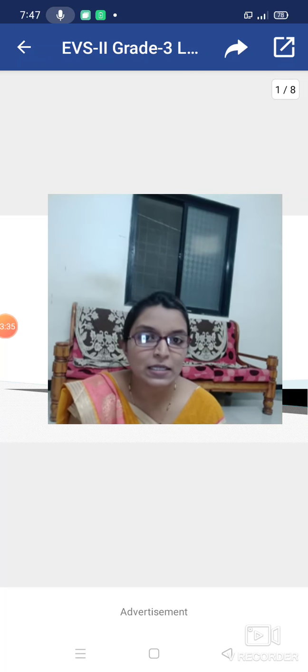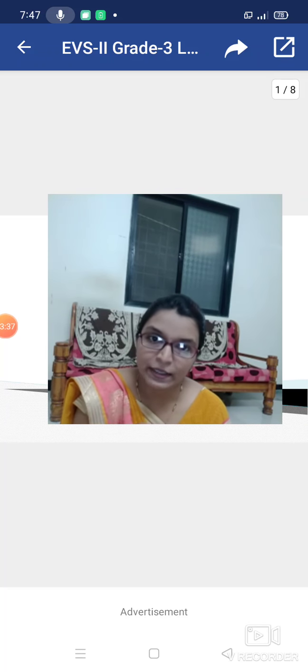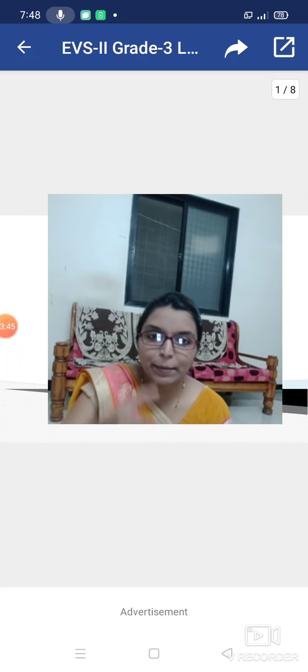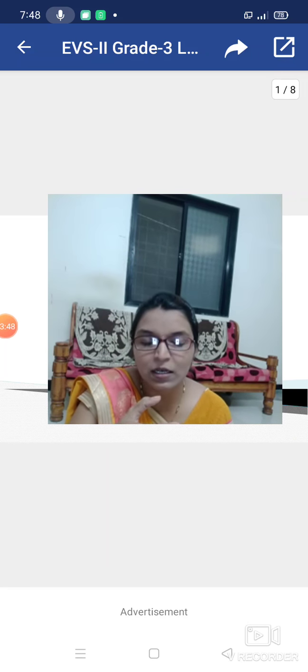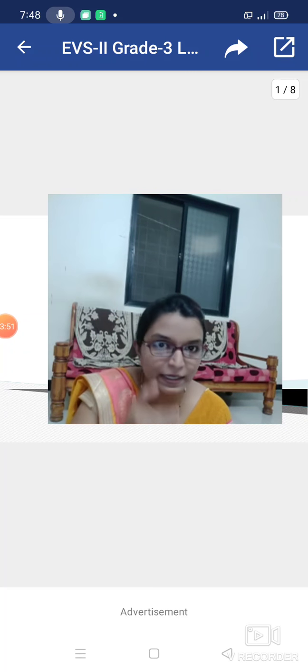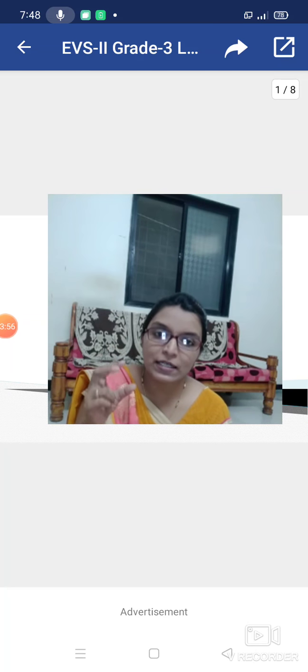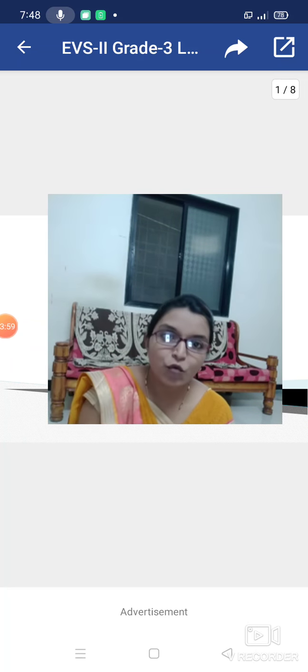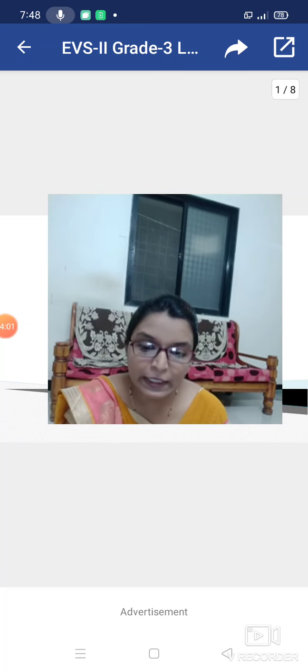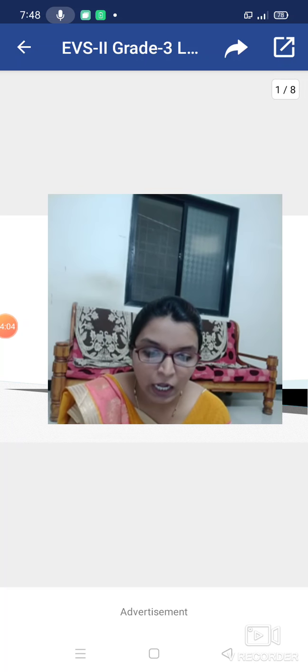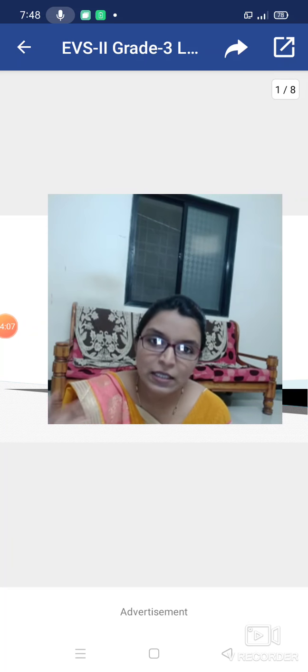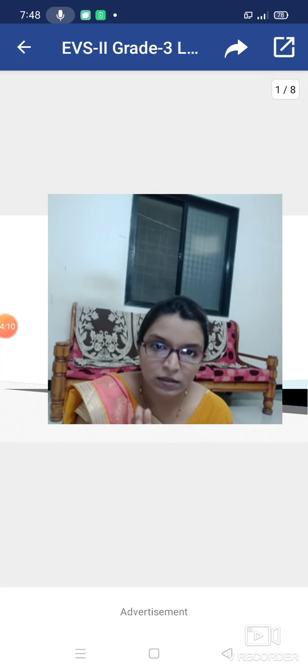Some juices mix in that, but it will be studied in the process. We are just revising the organs. Then the food pipe. Pipe means this is its structure: it is cylindrical, a pipe-like structure. When the mouth bites the food, it pushes it through the food pipe, then it goes to the stomach. After that, some juices mix in, and the digested part will be absorbed.